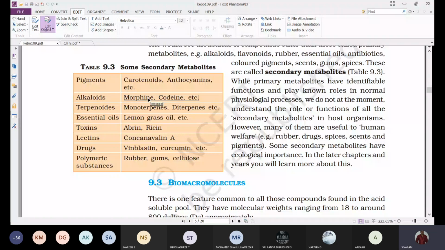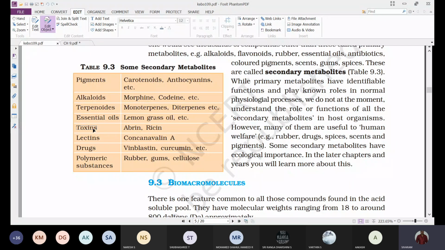And next, terpenoids like monoterpenes. There are essential oils like lemongrass oil. From lemongrass, we extract a certain oil which is used in perfumes. And next, toxins like ricin. Ricin is a toxic substance.